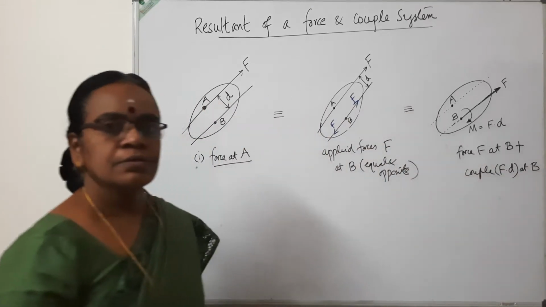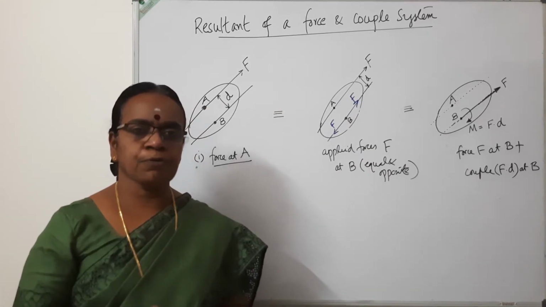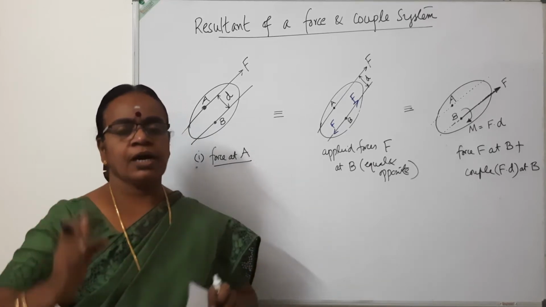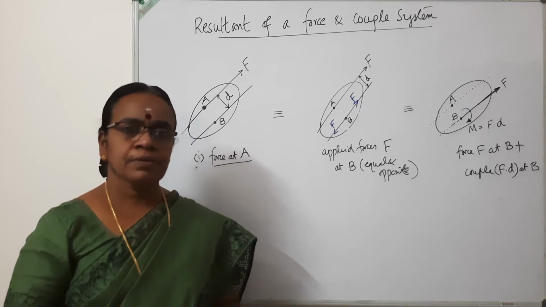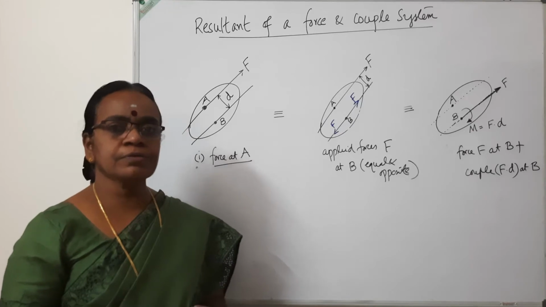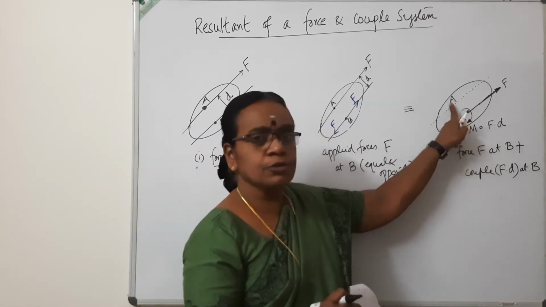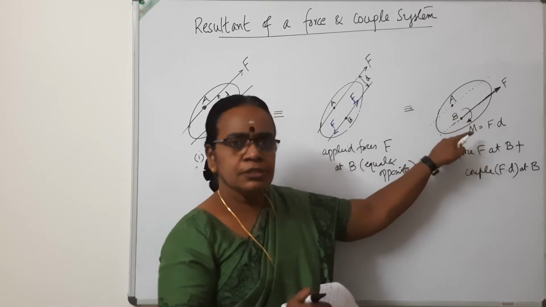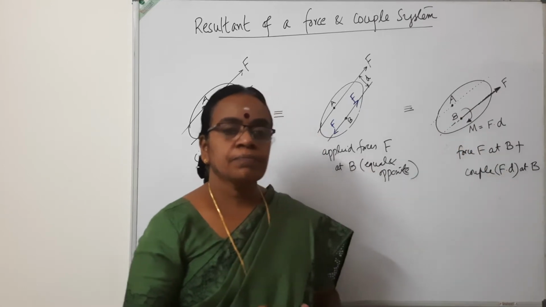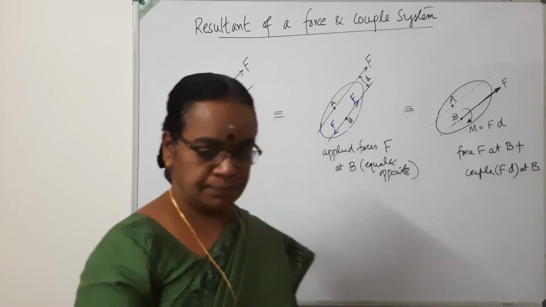So sometimes we may require, as we proceed further, to replace a force from one location to another parallel location. We do not simply replace that force alone. It will produce a couple F into D also. So replacement of a force from one point to the other is equal to a direct force F plus a moment F into D. Let us illustrate it with the help of a numerical example.